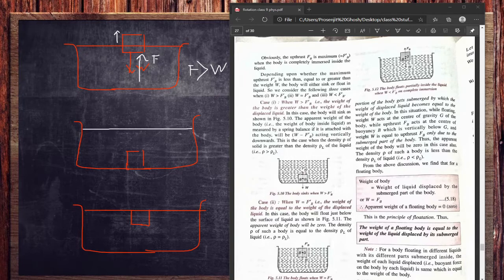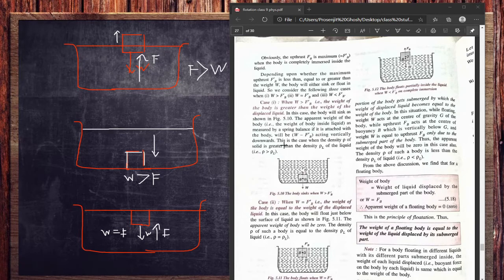It is not given as a label, I gave that. In this part, W is equal to F. So W is completely equal to F, which means it is floating. This is the condition of flotation. We just saw it by proving it in our previous video. Just watch that, the link is given. In the last case, the body's weight is very high, so W is greater than the force of water, that is, the upthrust. That is why it is completely under the water.